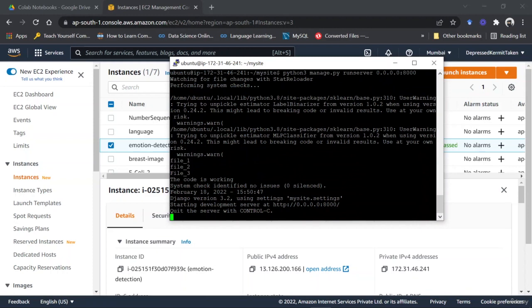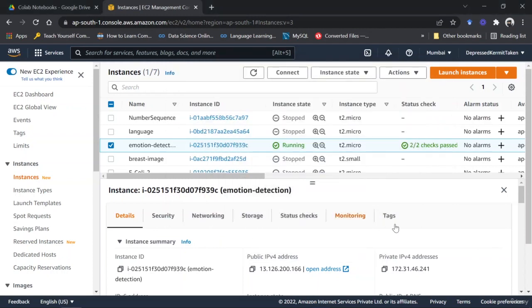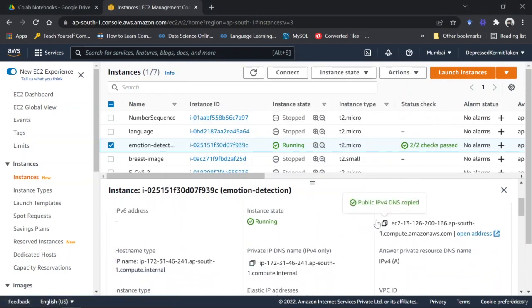So you might be saying, what is this file 1, file 2, file 3, right? So this was just the for loop which was running in our code to check if we already have some audio files input by the user from our front end inside the code base or not. So we already have some, but still, you don't have to really look at this. The main thing is to check if your site is working properly or not.